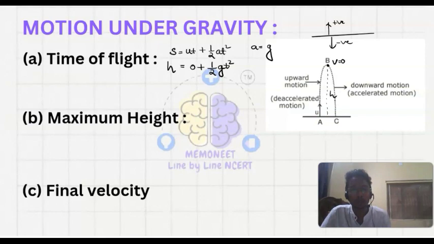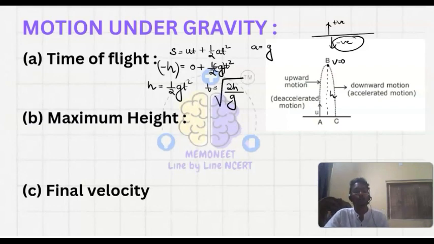Here we have taken everything downward as negative. It means in place of h we will write minus h, in place of g we will write minus g. So we will write h is equal to half g t square, as minus and minus cancelled out, so t is equal to under root 2h upon g. Okay, this is the time of flight.